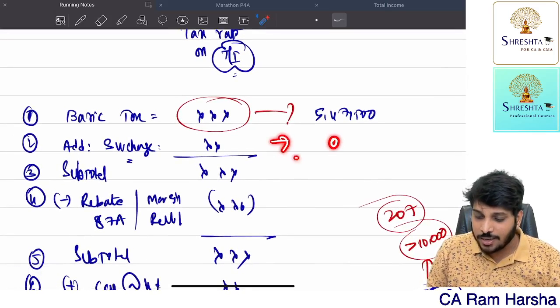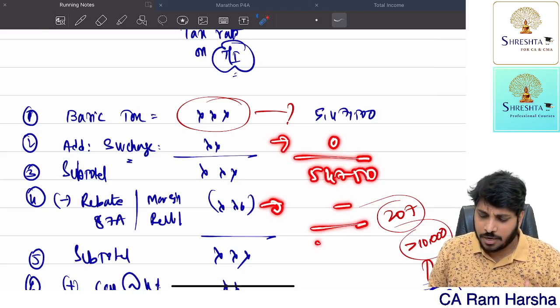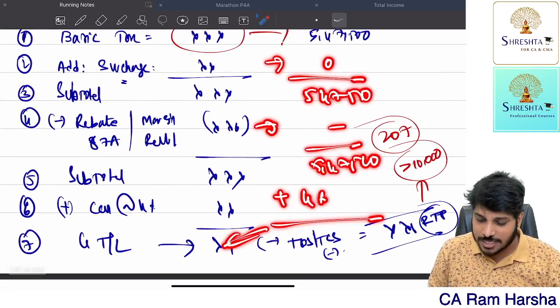Surcharge is what? 0. Now subtotal 5,47,500. Now rebate relief. In this case not applicable. So 5,47,500 plus 4%. You will have gross tax liability. Very simple.